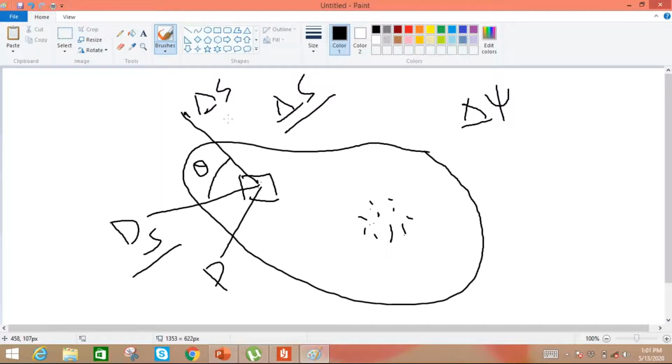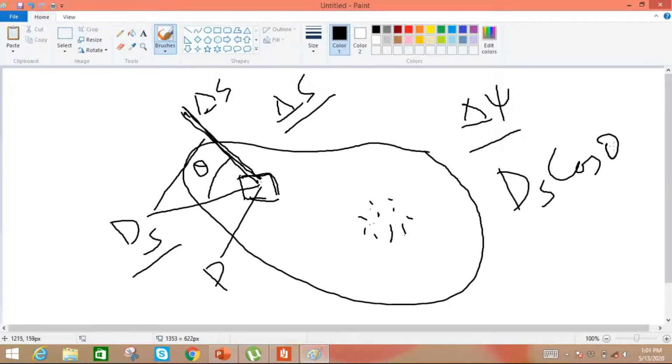So the differential amount of flux del psi will be equal to the product of the normal component of D S. And what is the normal component of D S? If we divide D S into its rectangular components, the normal component of D S with respect to this area is D S cos theta.